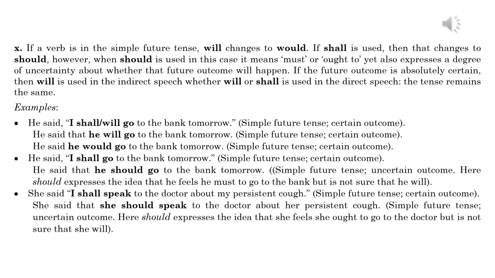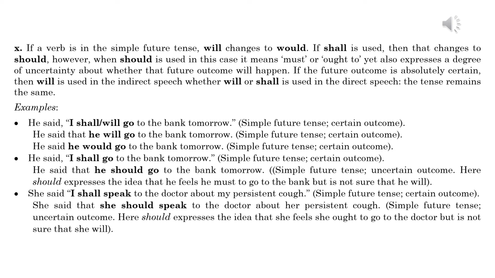He said, "I shall go to the bank tomorrow." Simple future tense, certain outcome. He said that he should go to the bank tomorrow. Simple future tense, uncertain outcome. Here should expresses the idea that he feels he must go to the bank, but is not sure that he will.